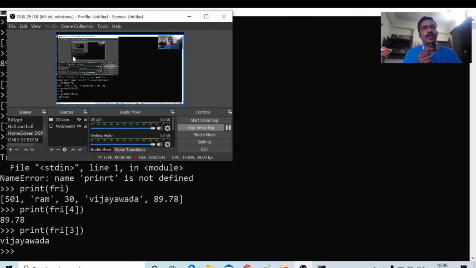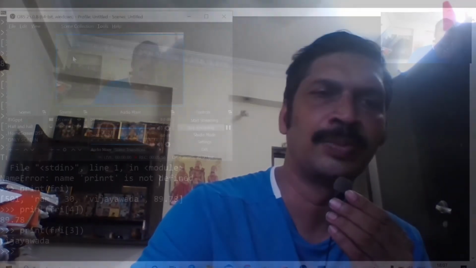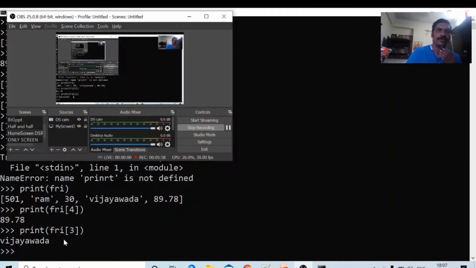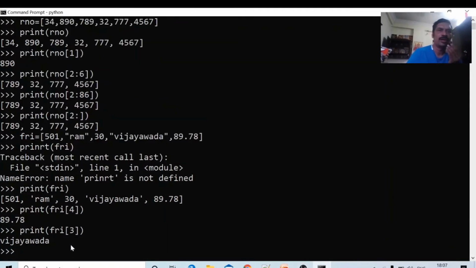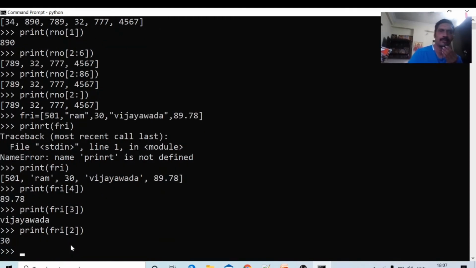One more point about the list. The lists in Python are mutable. Mutable means it is possible to change a particular element of the list. In the previous example, the value of print of FRI of 2 is 30.